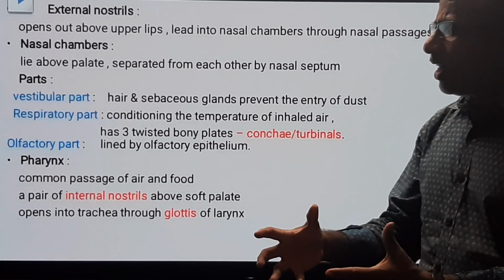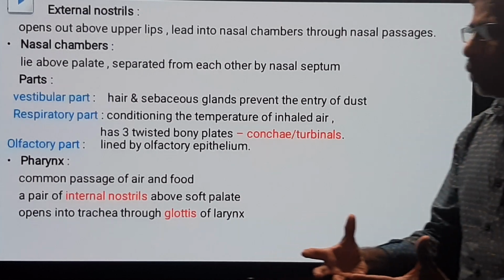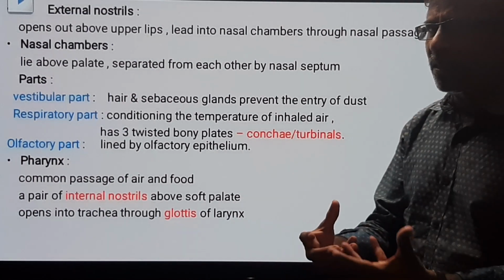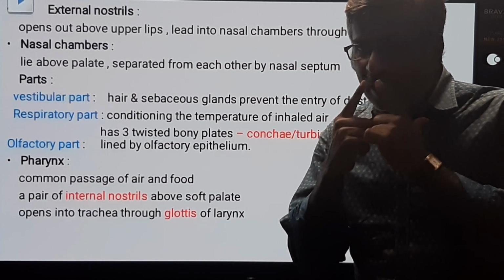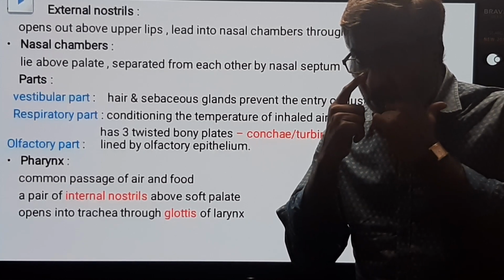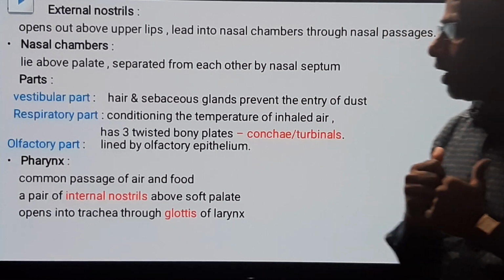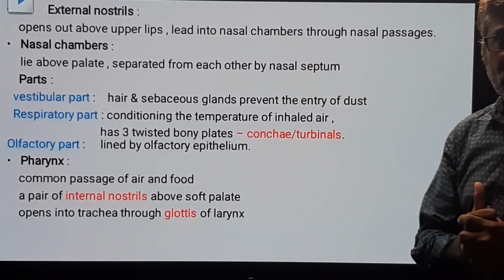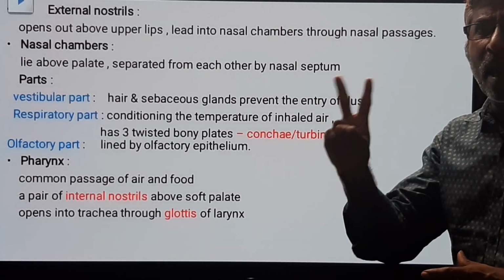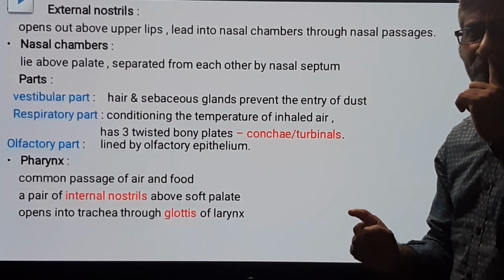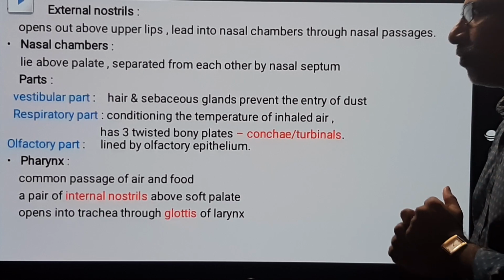The external nostrils open into spacious chambers called nasal chambers. Two nasal chambers are present, left as well as right.